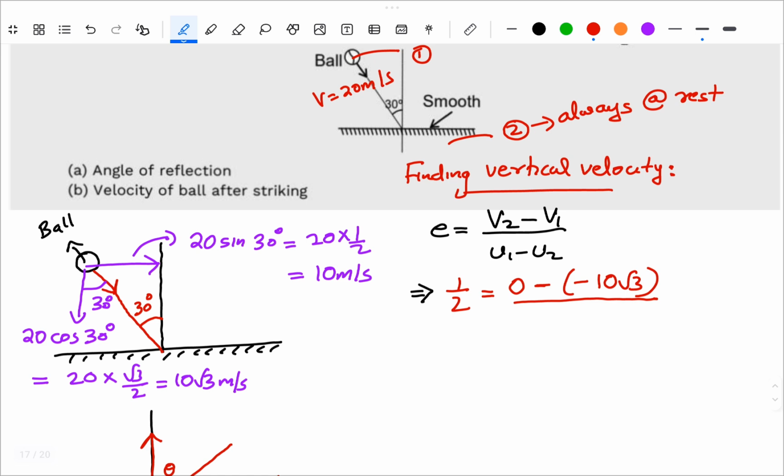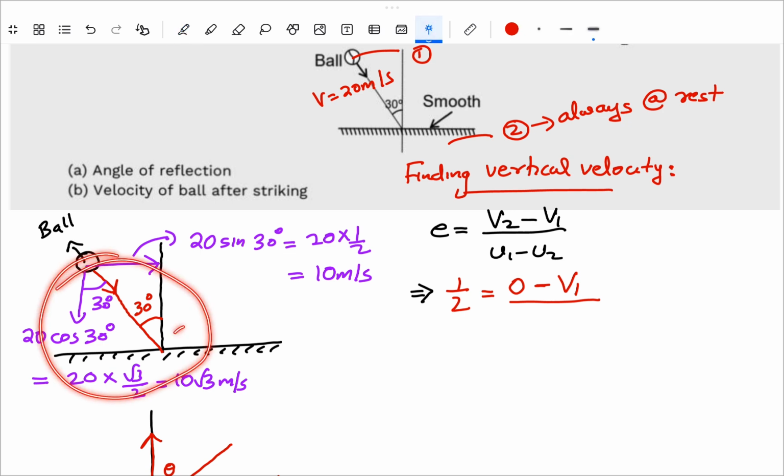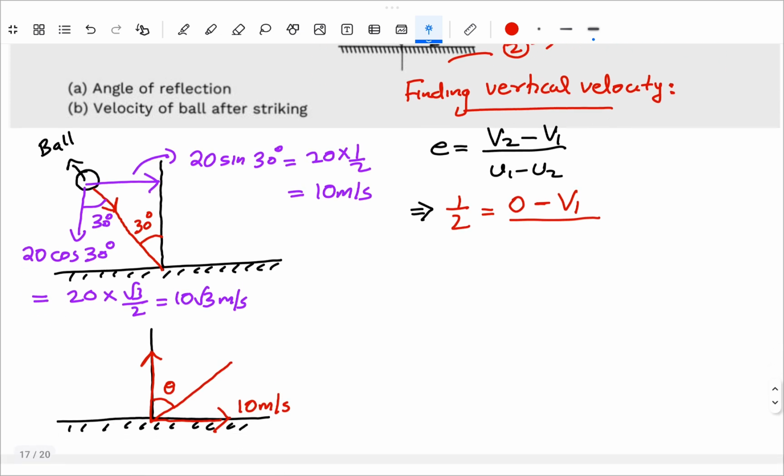I'm sorry, we don't know the final velocity of the first body, right? That is what we need to find. So let's substitute it as V1 itself, because what I have shown before is the initial velocity. Actually, we need to find the final velocity. That is what this is, final velocity. Therefore, we will put it as V1 itself.